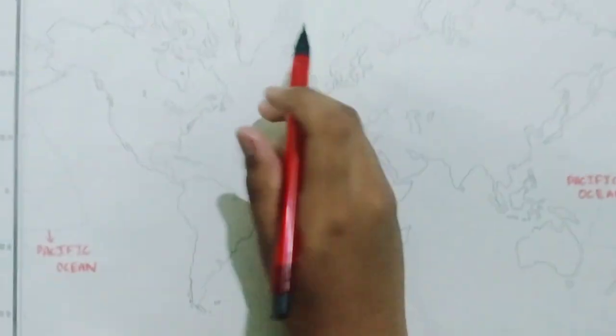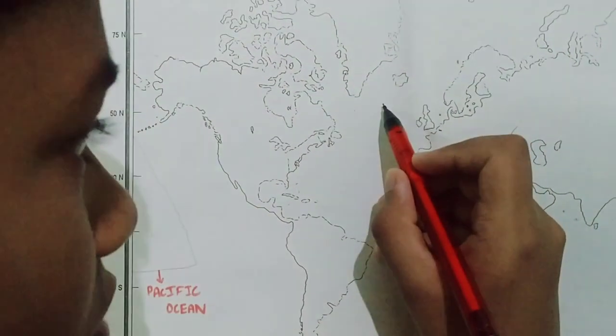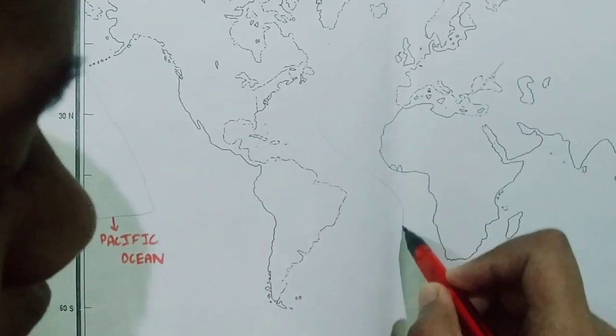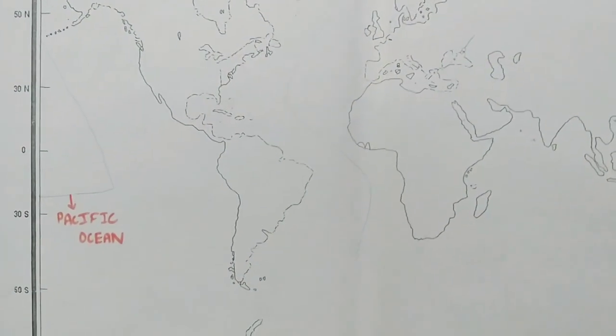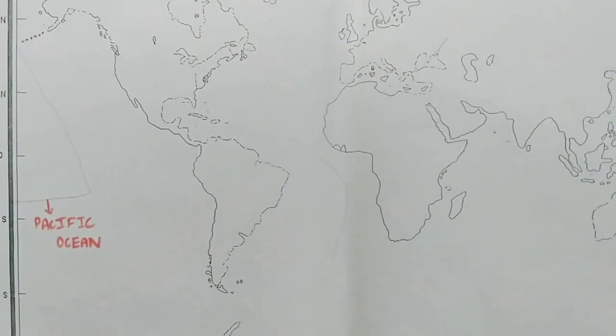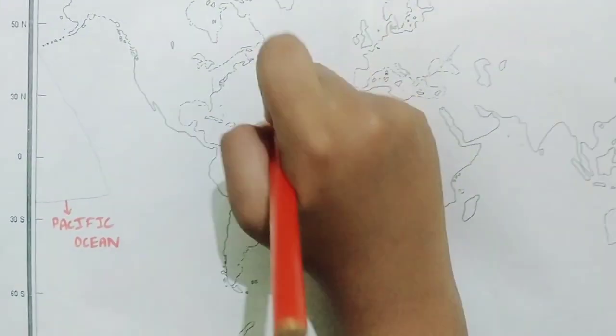In this ocean we have the submerged mountains, the Mid-Atlantic Ridge. It is the Atlantic Ocean. This Atlantic Ocean got its name from the Atlas Range here in Africa. I'll write it here.